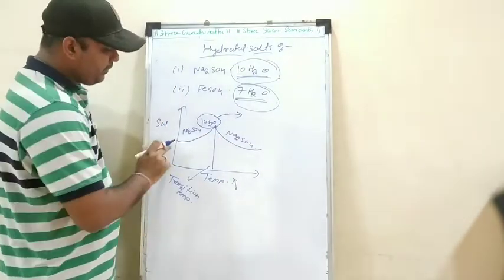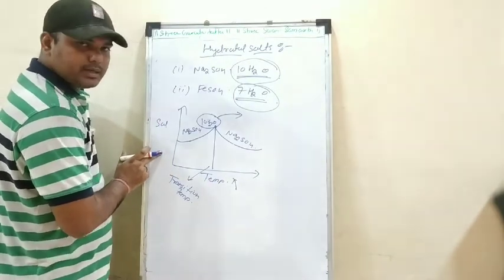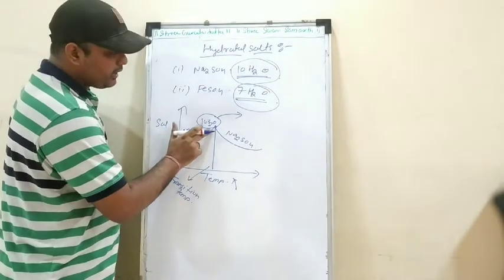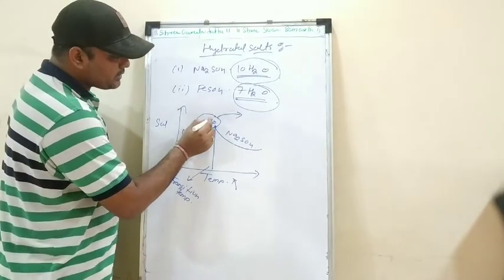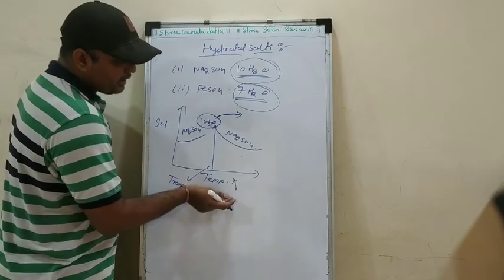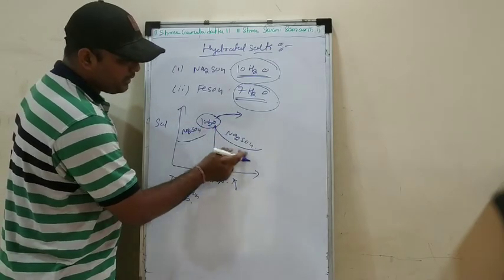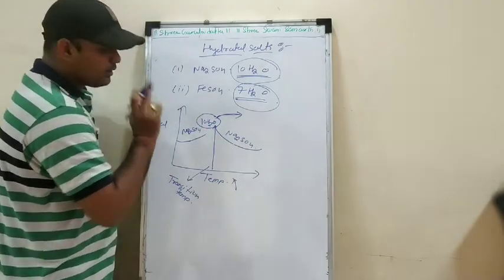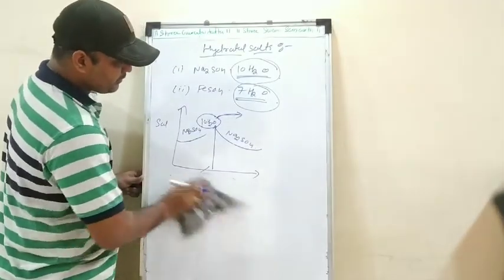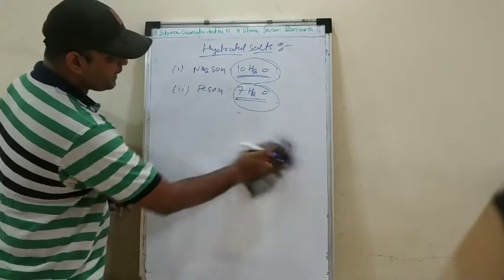Again I will explain. See, as we increase the temperature, at first what will happen? The solubility will increase till here. As soon as this water of crystallization is lost, with the increase in the temperature, the solubility will start decreasing, right? So this is what will happen in the case of Na2SO4. Let's see the second example.